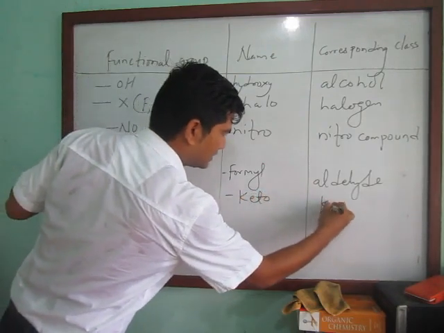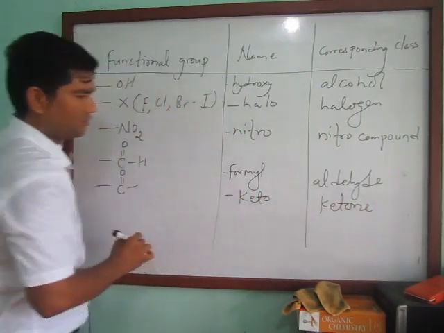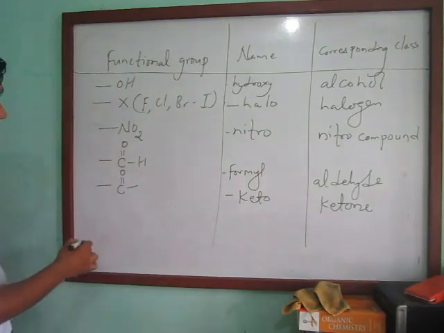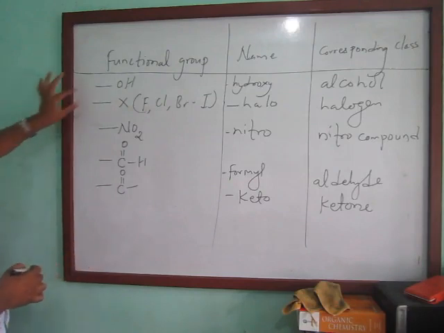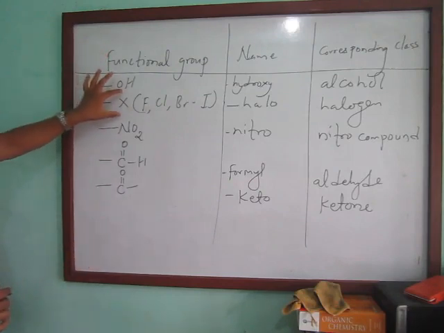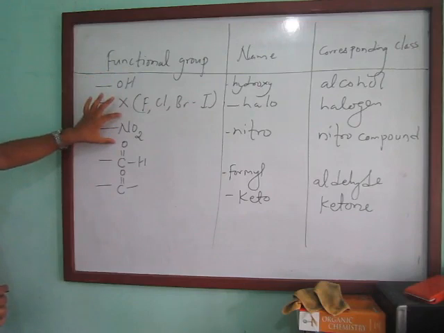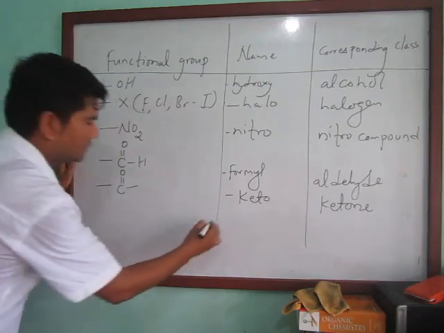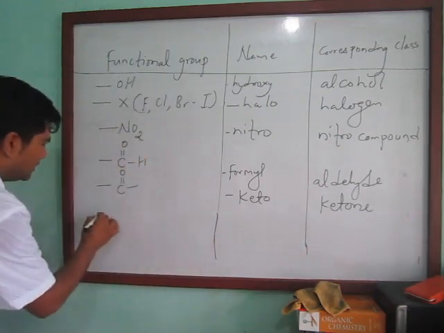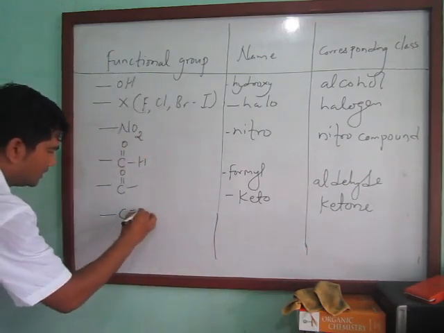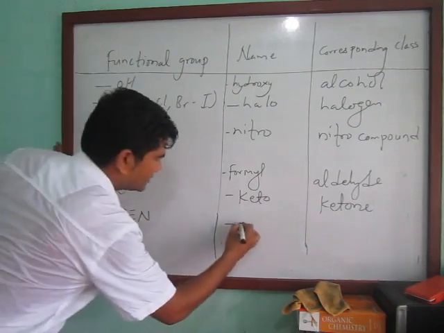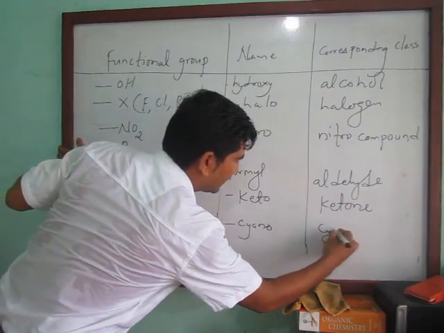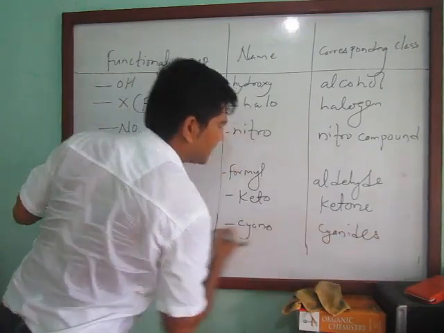You can write ketone for the corresponding class. Then this one is cyano, cyanides.